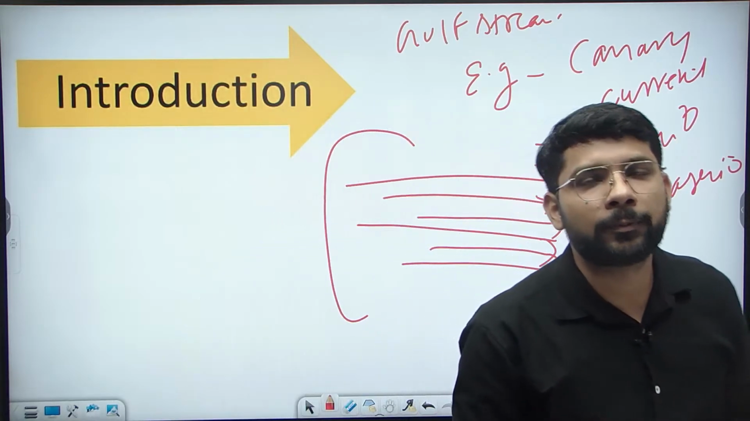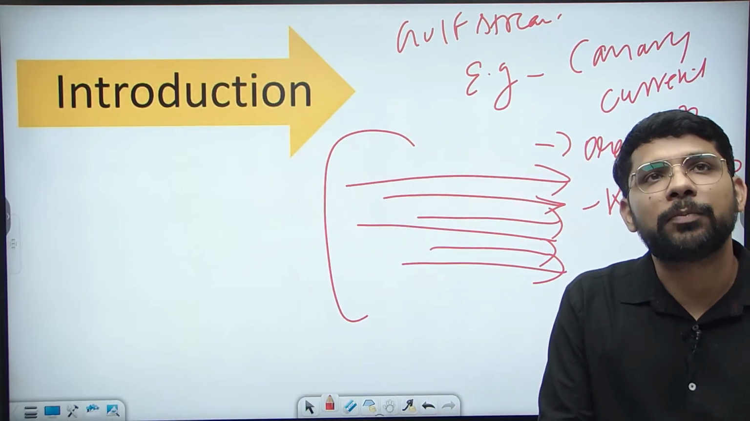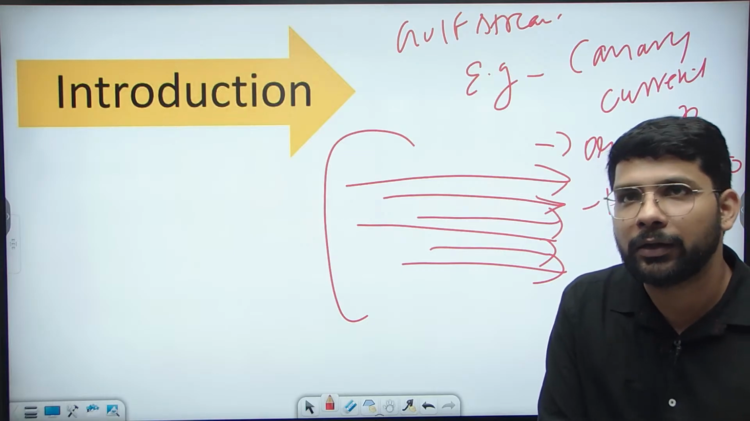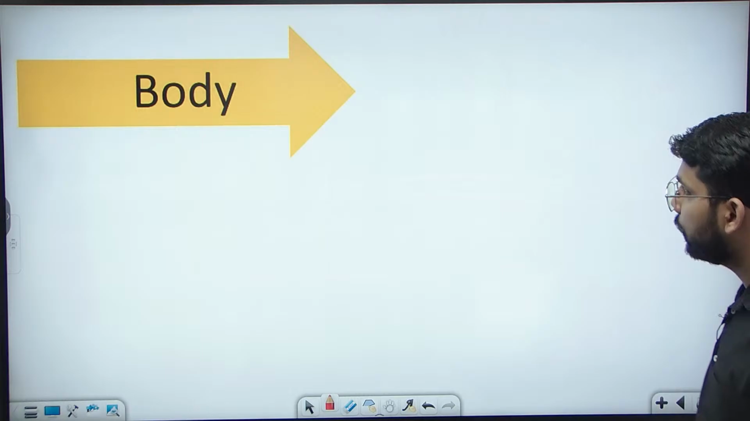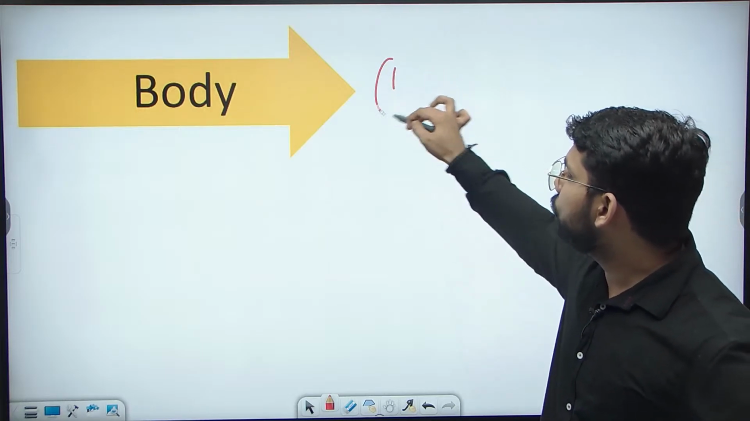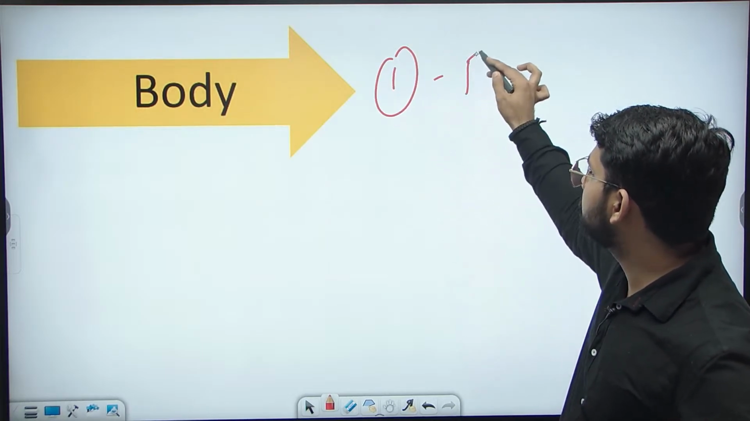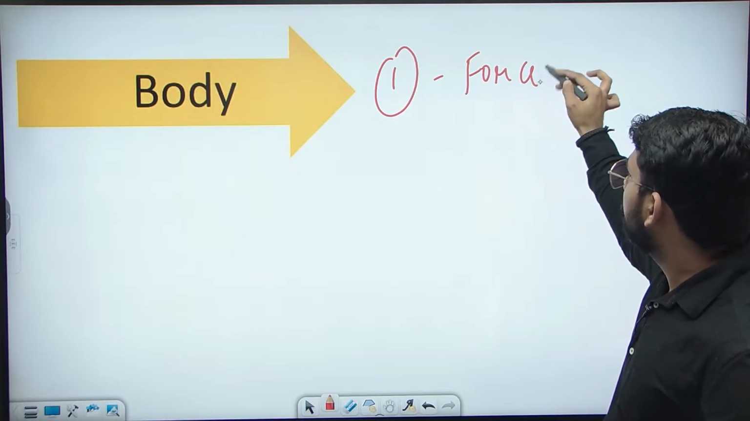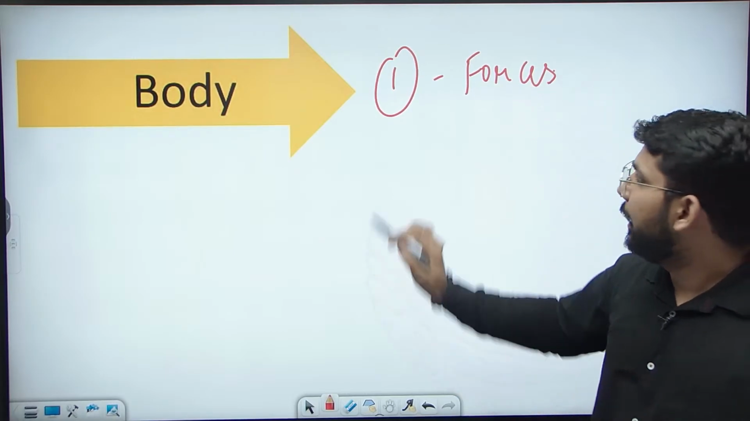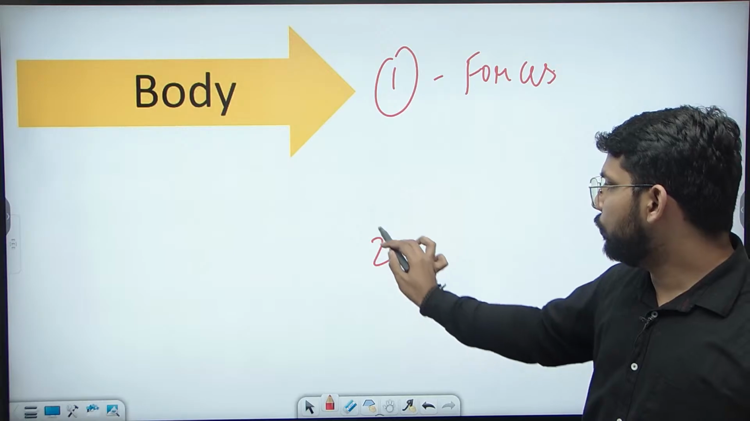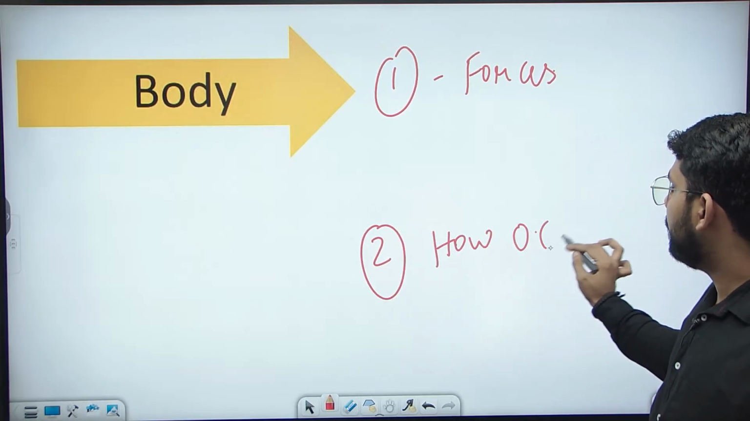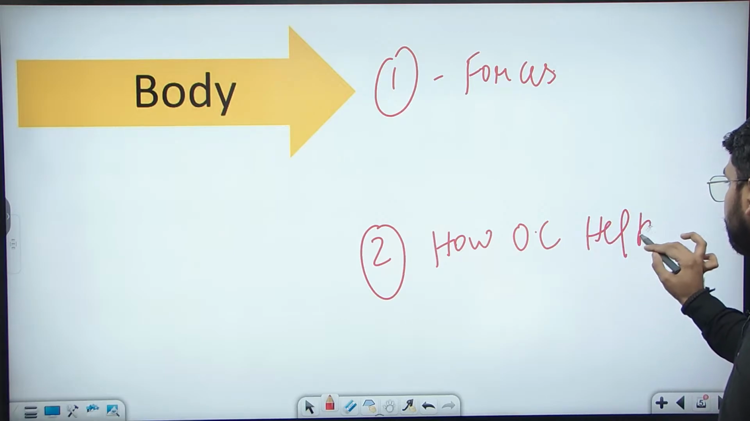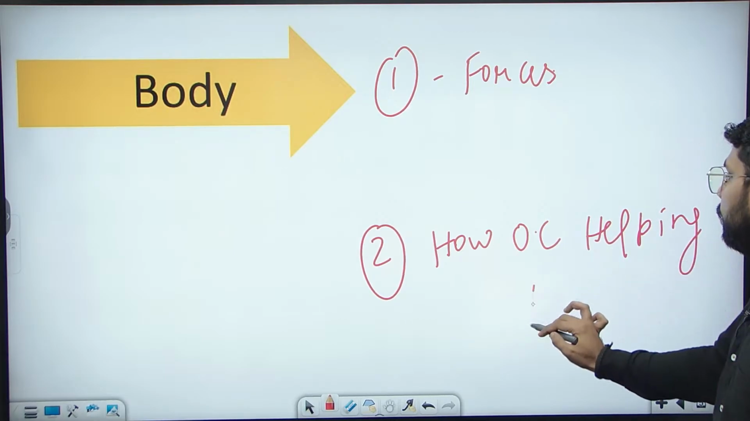Okay, clear? Now come to the body part. What is the main demand of the body? As we discussed, the question has two parts. In one part, we need to address which forces impact the ocean current. In the second part, we need to address how ocean current helps the fishing industry.